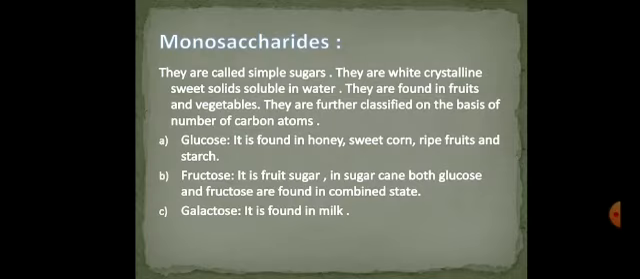Now come towards the monosaccharides. Monosaccharides are the simple sugars. They are white crystalline sweet solids soluble in water. They are found in fruits and vegetables. They are further classified on the basis of number of carbon atoms.